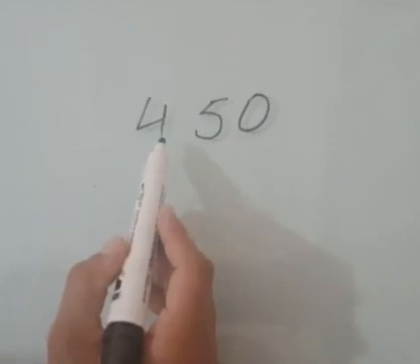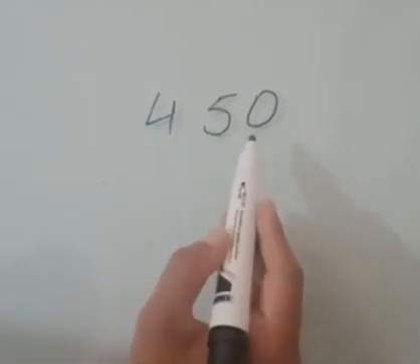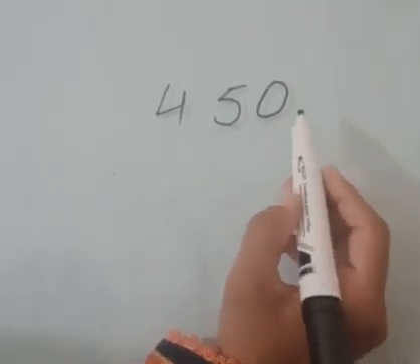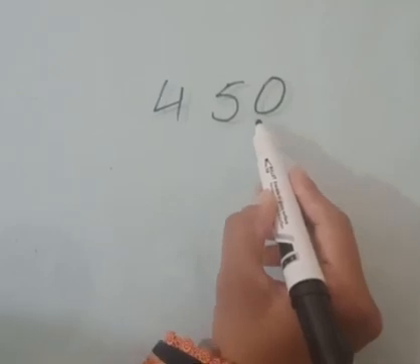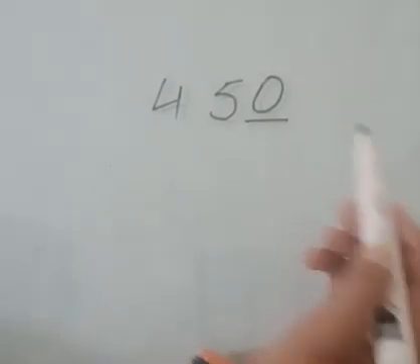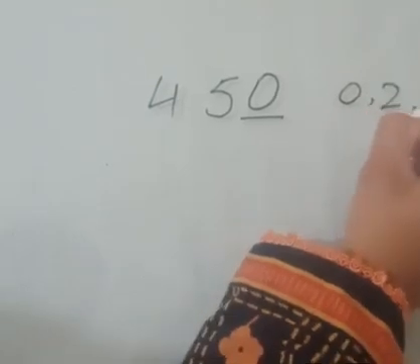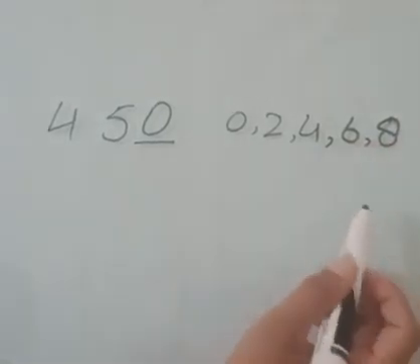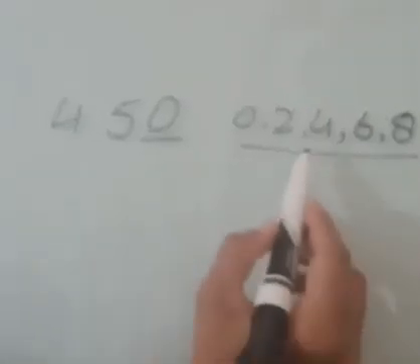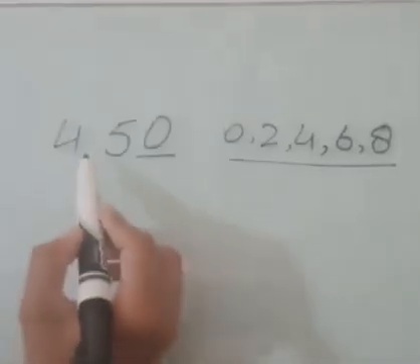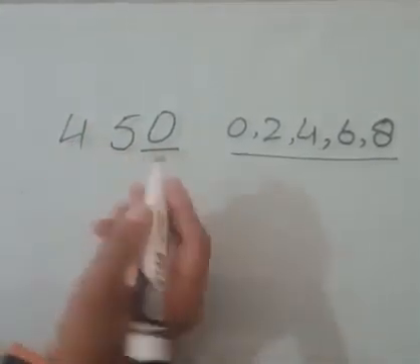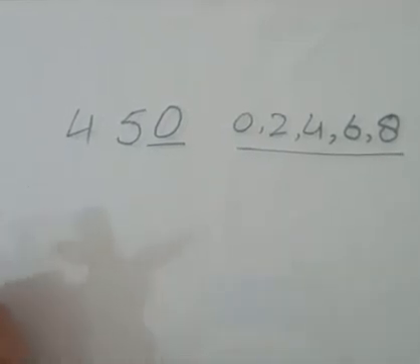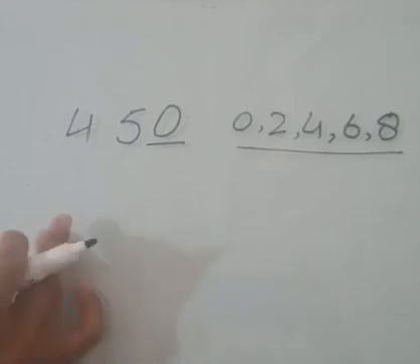Okay, here we have a number 450. To check that it is divisible by 2, simply the number should be even. And the condition of an even number is the number on its units place should be 0, 2, 4, 6, 8. If any number has these numbers at its units place, then the number will be even. So this is an even number, it is divisible by 2. Next thing we have to check is it divisible by 3. If it is, then it is divisible by 6 also.